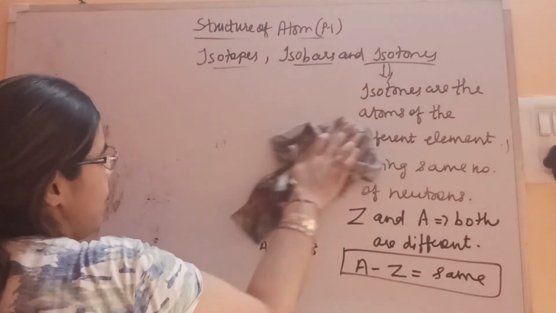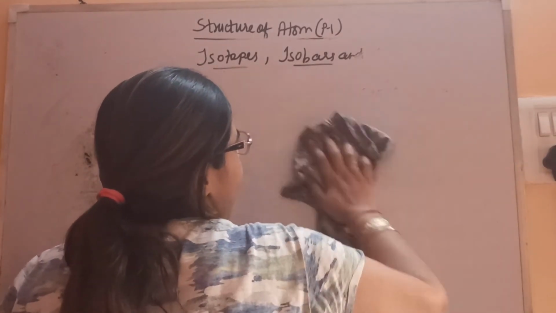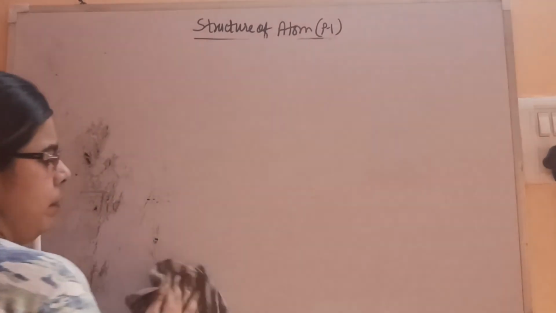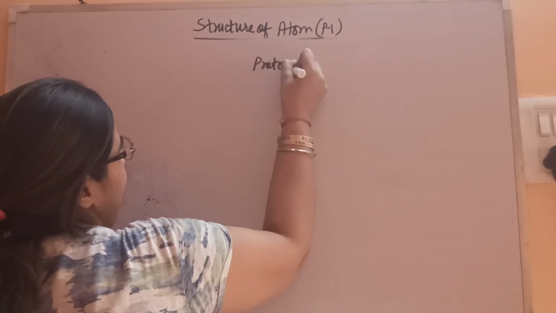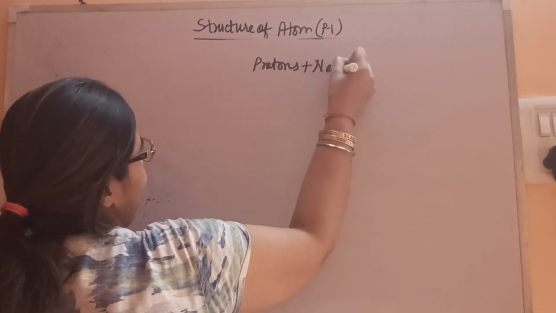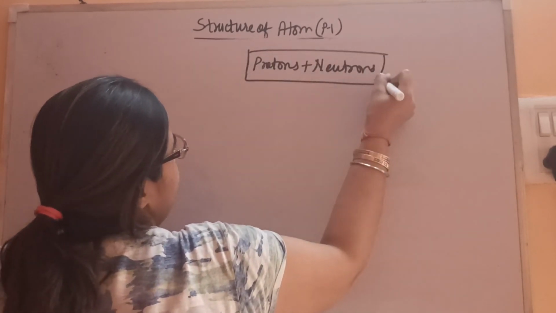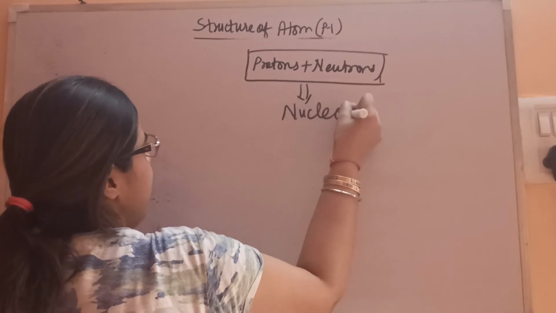So now let's talk about the last one, which is different from all. Before that, we'll see that protons and neutrons together are known as nucleons.